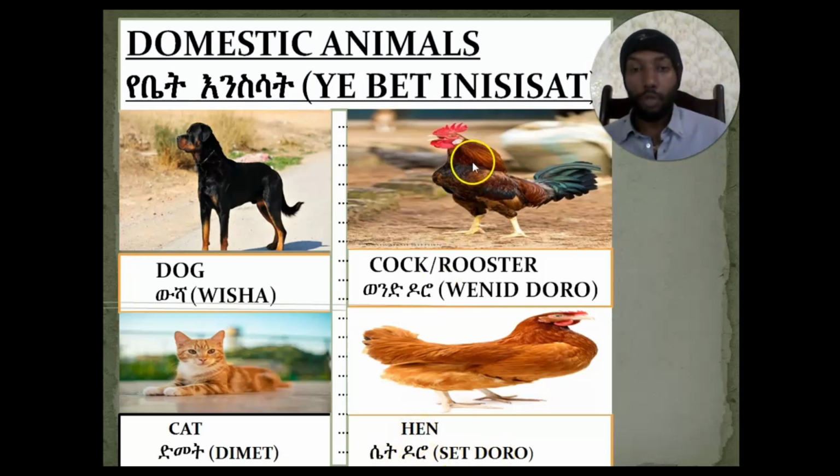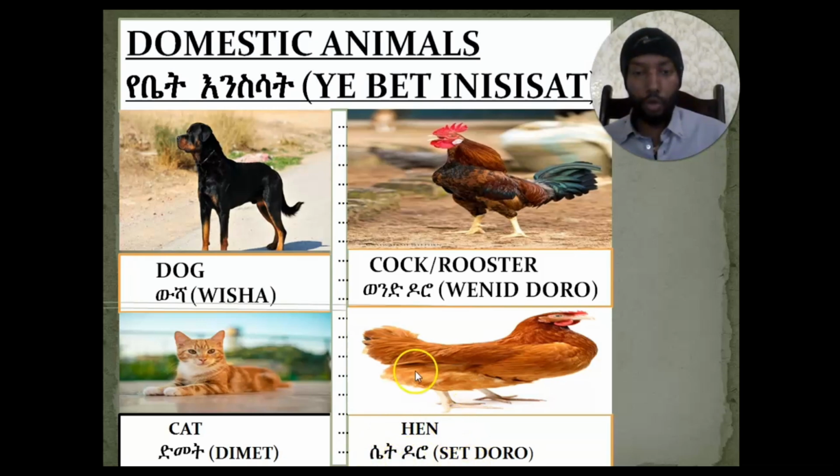But when both of them are together, they are called chicken. The male chicken is called cock or rooster, and cock or rooster in Amharic language is called wend doro. Whereas the female chicken is called hen, and hen in Amharic language is called what?